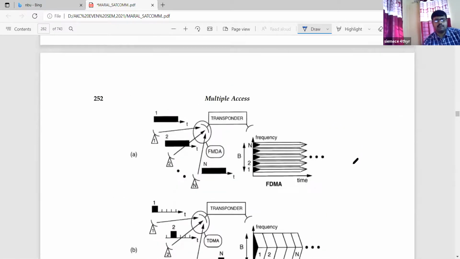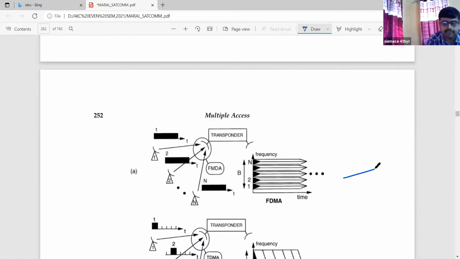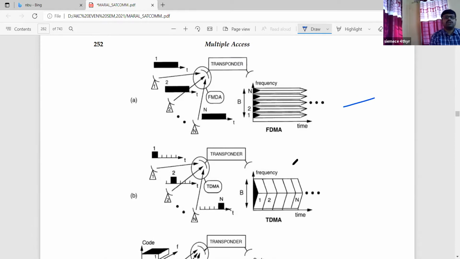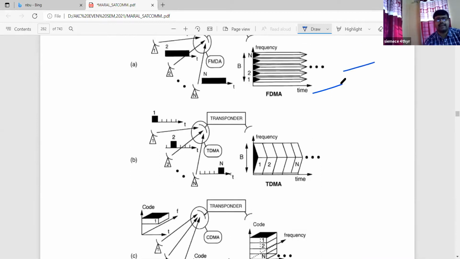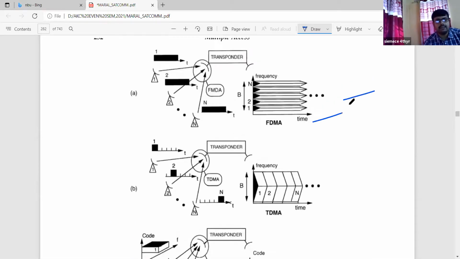If you see the block diagram, in your exam, if the question format is a broad question type, then you can face this kind of question. You have to draw the figure and mention which type of multiple access you are using. If you see the figure carefully, the first one is FDMA, that is the frequency slot. Second one, TDMA, that is the time slot, and the third one is called CDMA, that is code division multiple access.